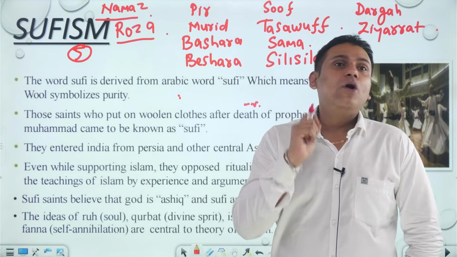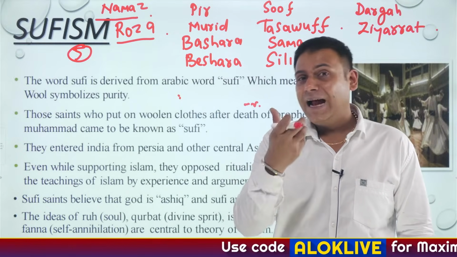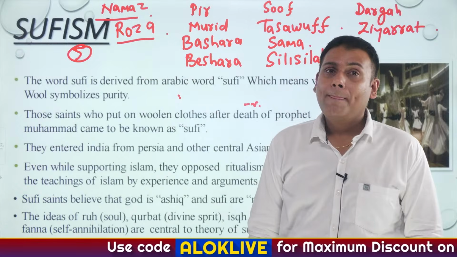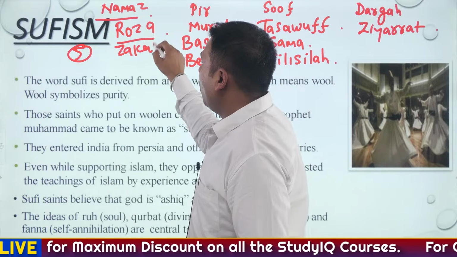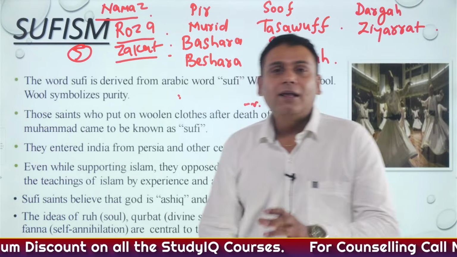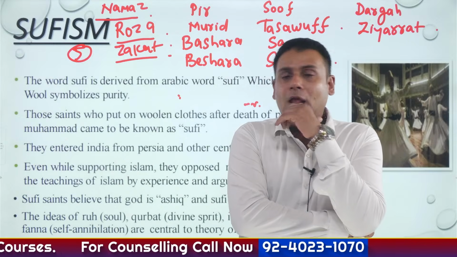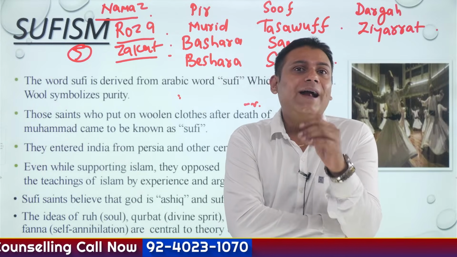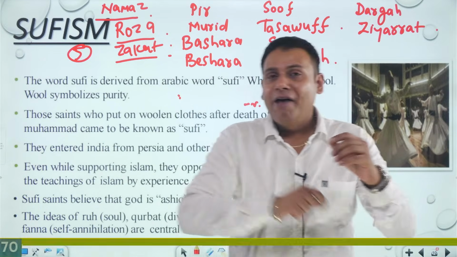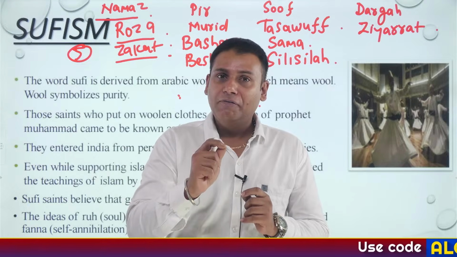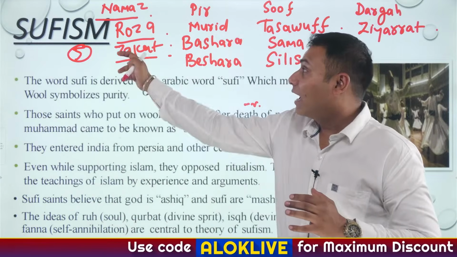During the holy month of Ramzan, one should observe rigorous fasting, and that is referred to as roza. Another important principle is zakat. Now, what is zakat? Zakat is a kind of tax that is collected from rich Muslims. Whatever you are earning, you should donate at least 2.5% of your earning as charity. And that would be utilized for the underprivileged section of the society. And that is nothing but zakat.